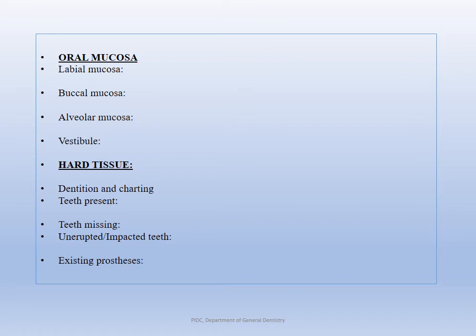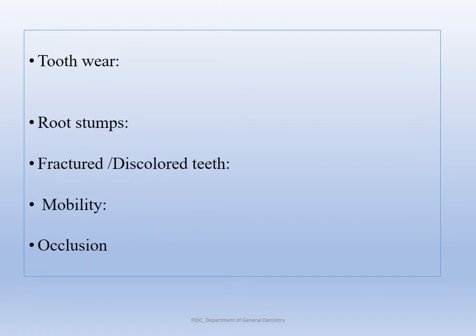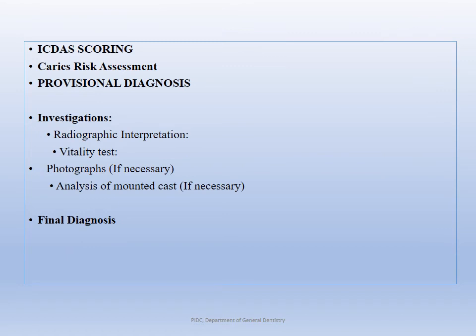So apart from ICIDAS, all of these have to be mentioned: root stumps, fractured discolored teeth, mobility, and also most importantly, for the sake of orthodontics, occlusion. We will lead with something as simple as the Angle's classification. Then comes the ICIDAS scoring, and then you do a caries risk assessment. After you complete all of this, if there is a tooth of specific interest, you write down the tooth of interest and perform an extensive examination of it. You do a tender percussion test, you palpate that area, you check for mobility, you do a vitality test, and whatever is required.